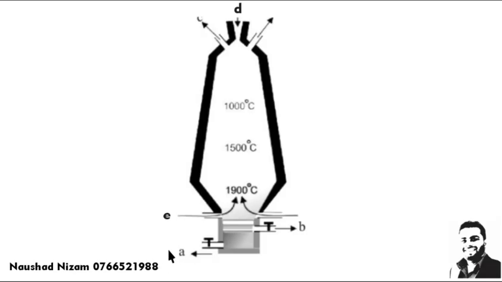A is molten iron out. B is slag out. E is hot air. D is where the raw materials are added. C is where the waste gases come out. Carbon dioxide and carbon monoxide are the waste gases produced inside this blast furnace that will be released into the environment.